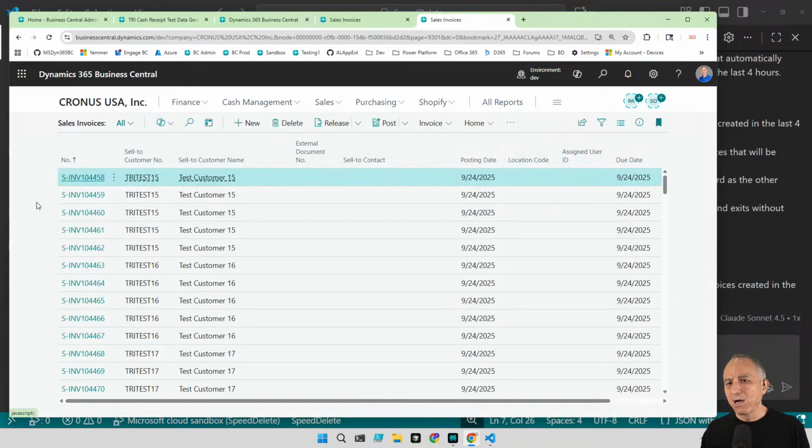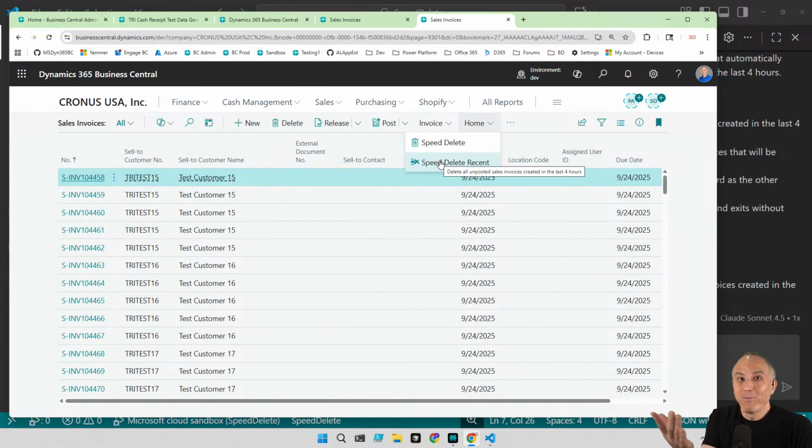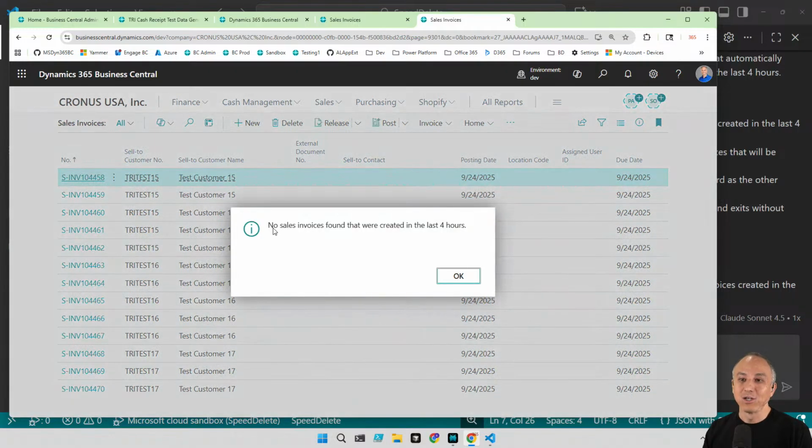Okay, so now I've got these old test records. They should not have been imported in the last 4 hours, I guess. So let's take a look. We have speed delete and speed delete recent. Look at that. That easy. You just make a request. You have the brilliant idea: just have it automatically delete new records instead of having to manually select. I love it. It's genius. Now let's try clicking it. It should give us 0 records. Look at that. No sales invoices found that were created in the last 4 hours.